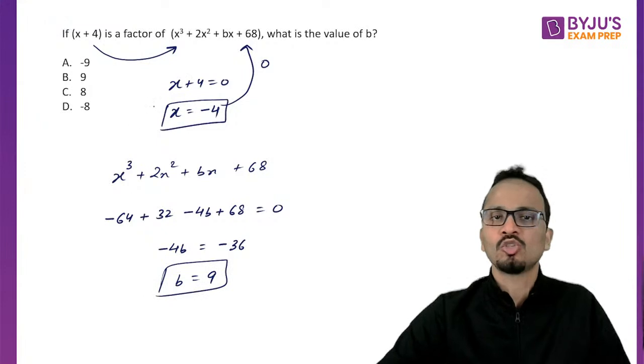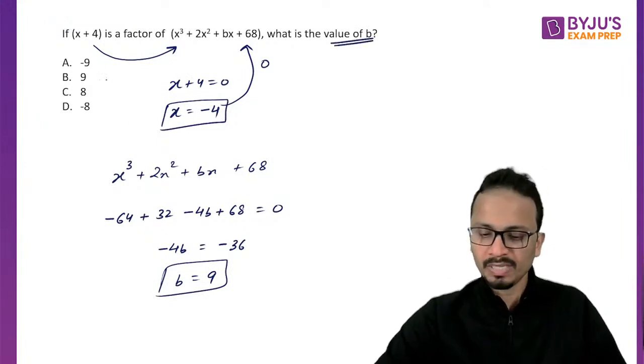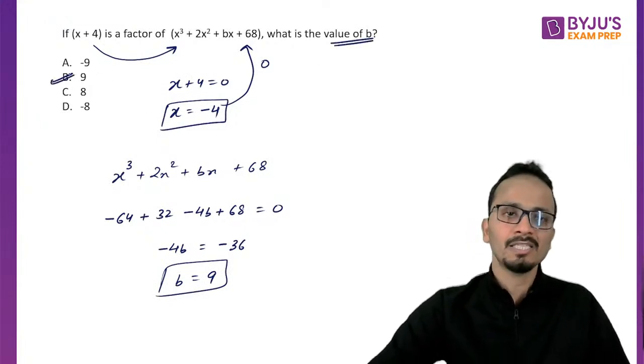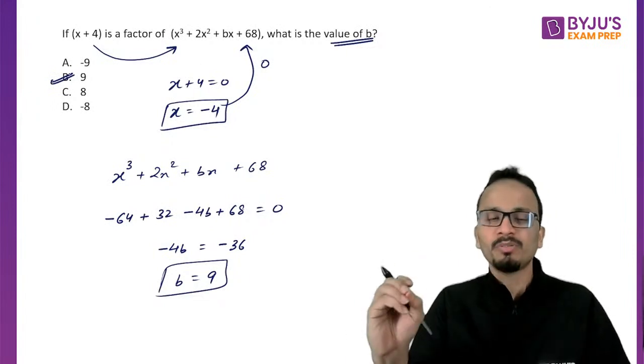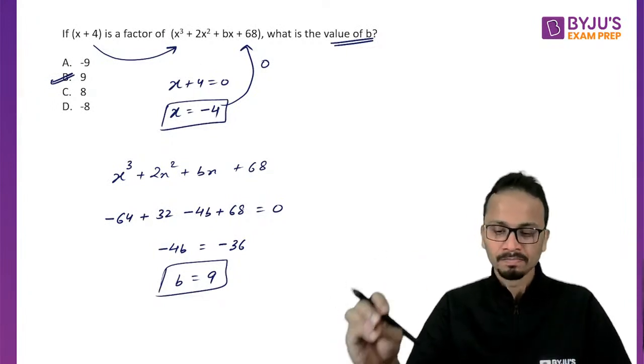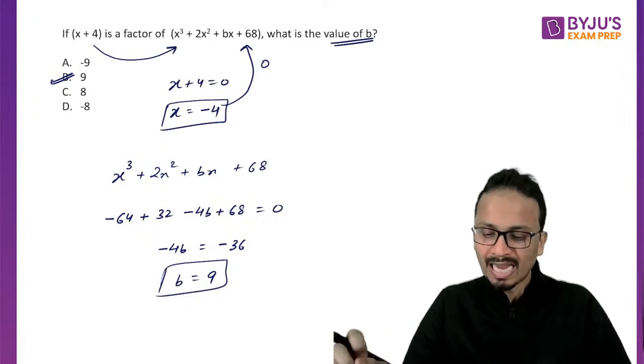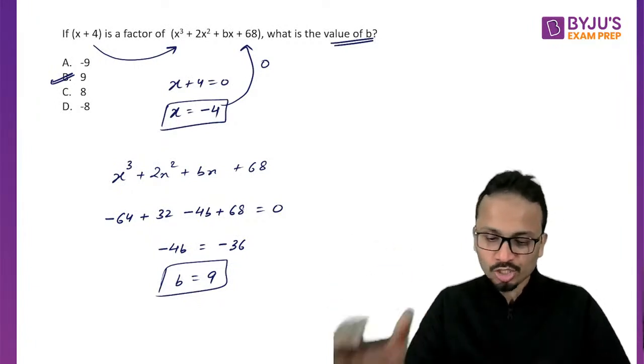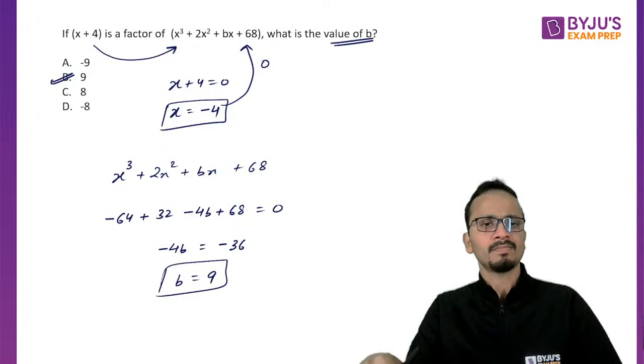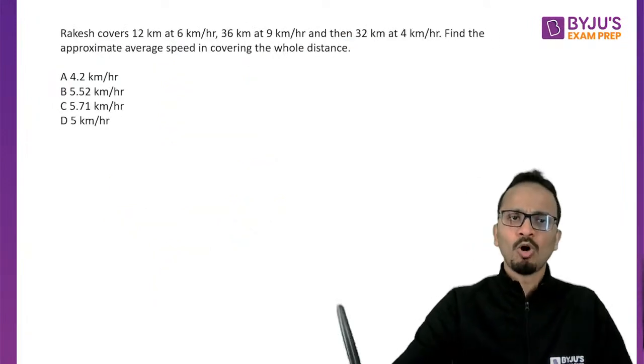All right, so we are asked to find out the value of b, and yes, answer is option B, not option A. Okay, be careful. So answer is option B, that is 9. Yes, so Kishore, Krupa, you both are correct. Wonderful. Let's move on to the next question.